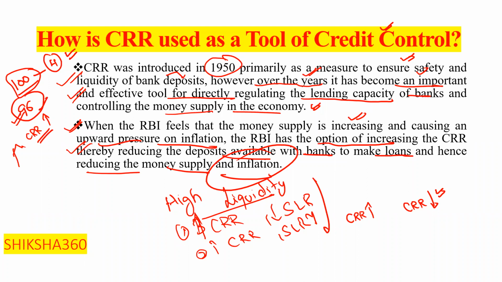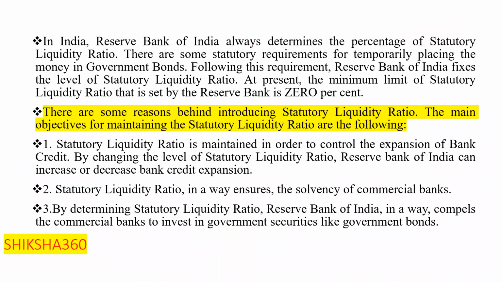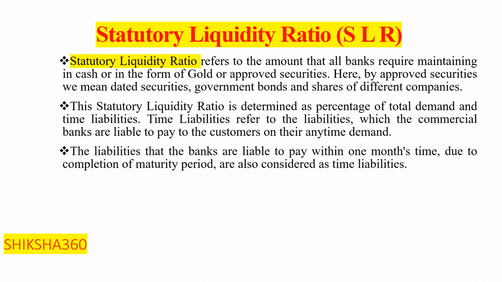Now move towards the next one, that is SLR, the statutory liquidity ratio. SLR stands for the statutory liquidity ratio.